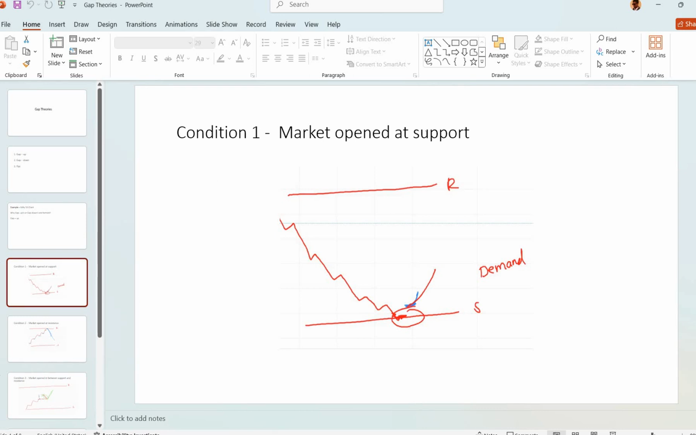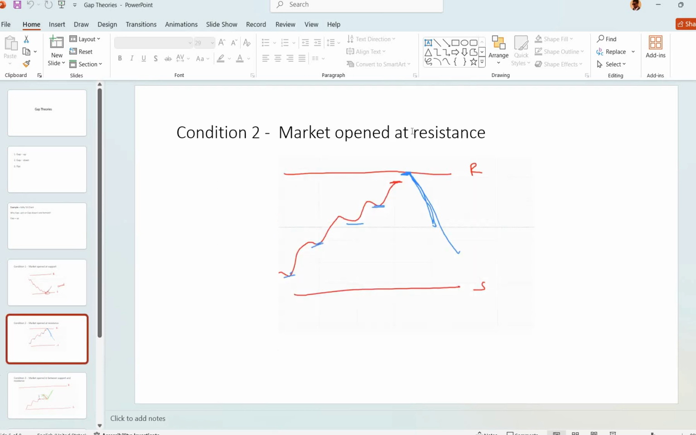Okay, let us see for the gap up. Condition 1, if the market opens at support. A gap up can be found at support, resistance, or in between support and resistance. If the market opens at the support level, we can chase the market. The support region itself is a demand zone, so here we can chase the market. The market can go upside and we can expect a strong buy.